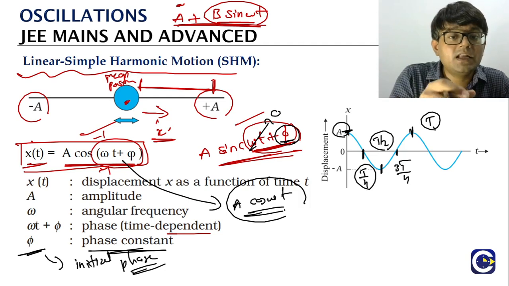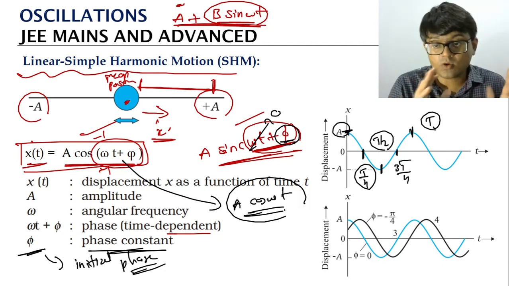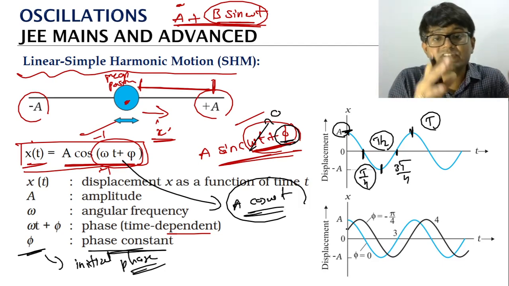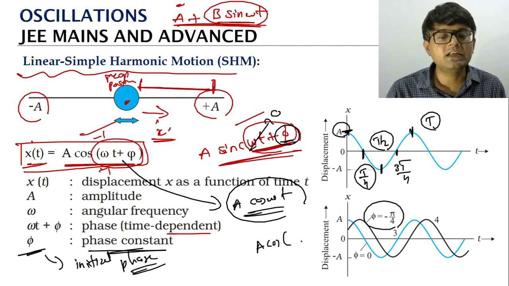If the initial phase, the phase constant, is not 0, then the pattern will be as it is, the cosine pattern, but it will get shifted. Say for example, if the initial phase is minus pi by 4, then what we will have is A cos(omega t minus pi by 4).